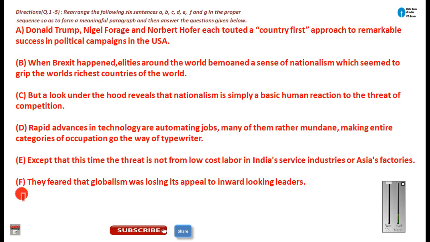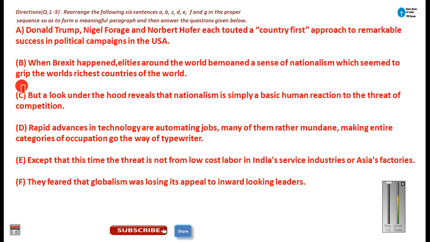This is very important, and this kind of parajumble will only come in your IBPS PO main exam. But this will be highly useful for the IBPS clerk and SSC CGL exams also, because the concepts, basics and guidelines are the same, whether it is a banking parajumble or any other kind of parajumble. So this is the parajumble.